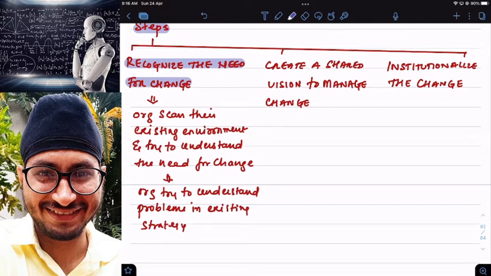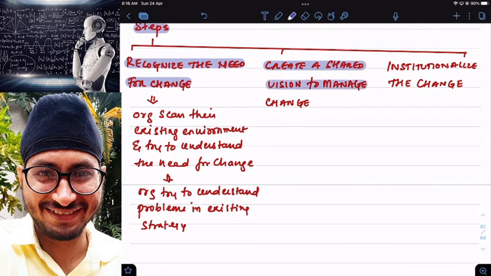Organizations will analyze their internal and external environment. That is called environmental scanning, and then they will try to find out the need for change. If they feel that there are problems in the present strategy, then they will decide to make changes. If they feel that, no sir, we are actually performing better than expected, then there is no need to make any changes in strategy.